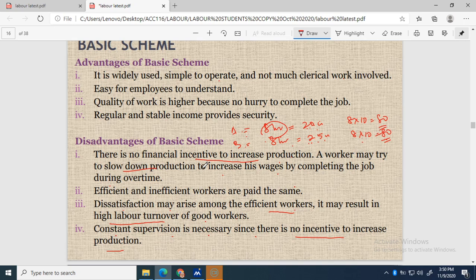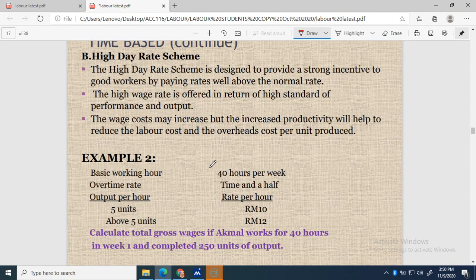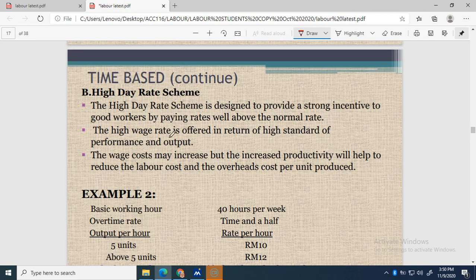Okay, so this is the basic scheme. The second method under time base is the high day rate scheme. So what is the high day rate scheme? The high day rate scheme is designed to provide a strong incentive to good workers by paying rates well above the normal rate. So the high wages are offered in return for a high standard of performance and output. In the case before, when we compared A and B, we said that B is more efficient because they can work faster.